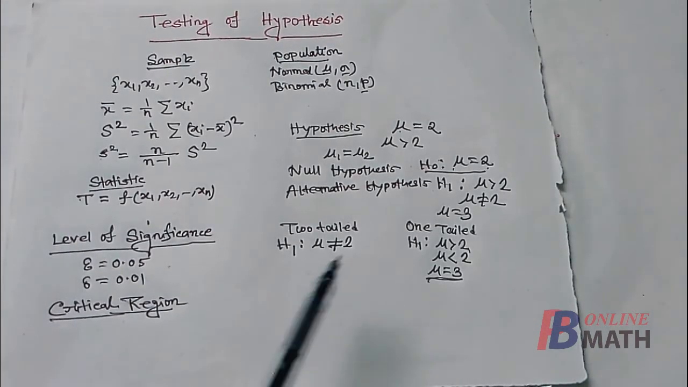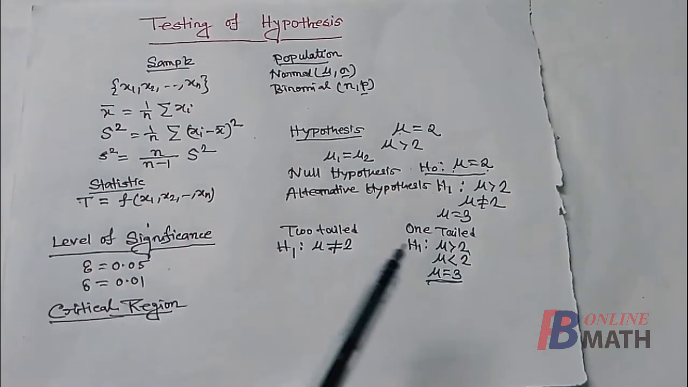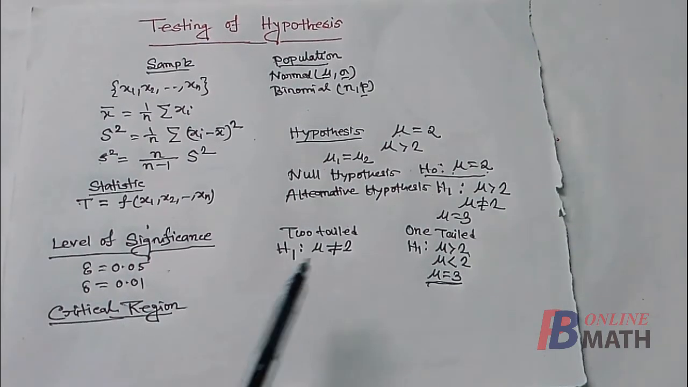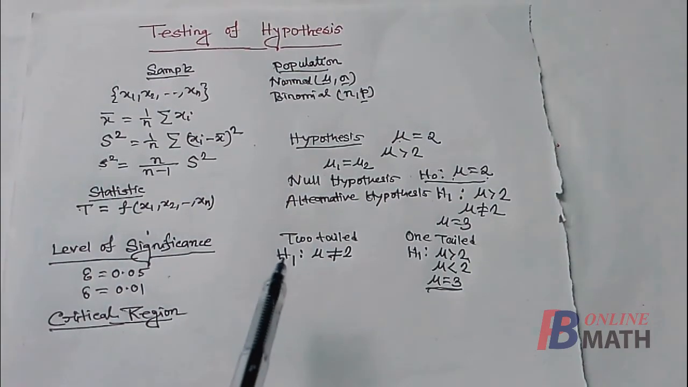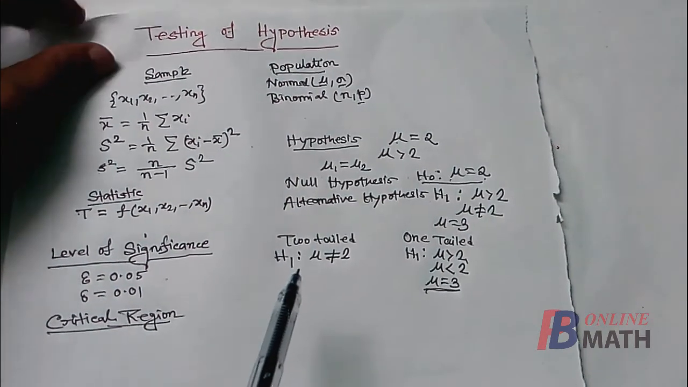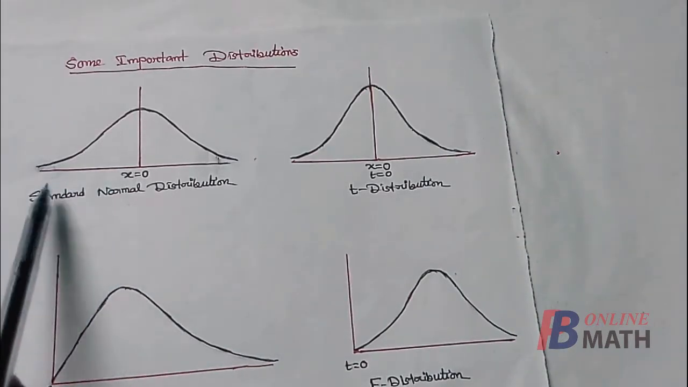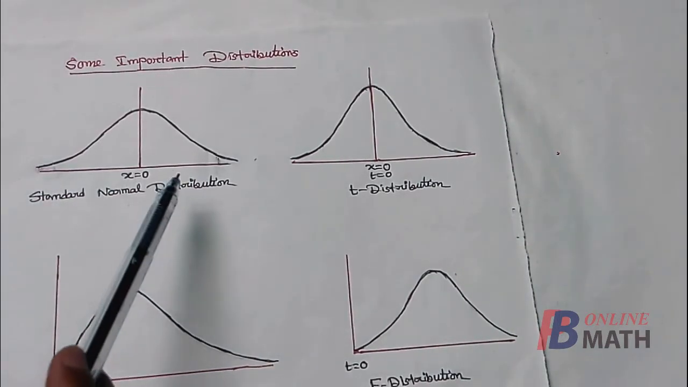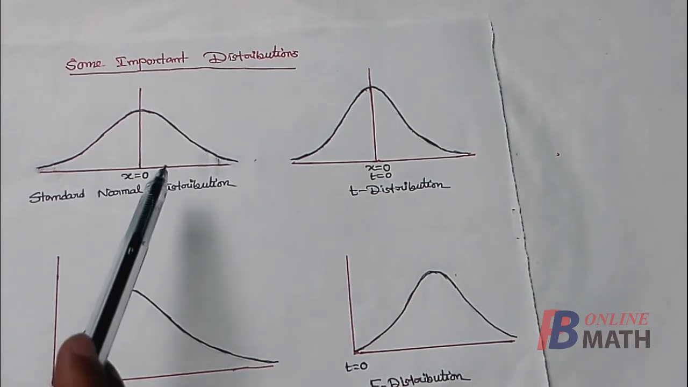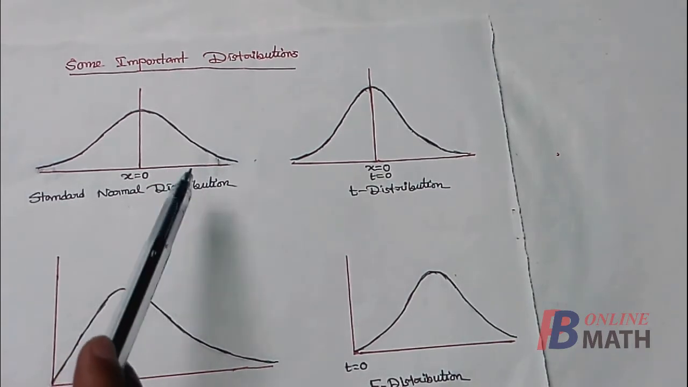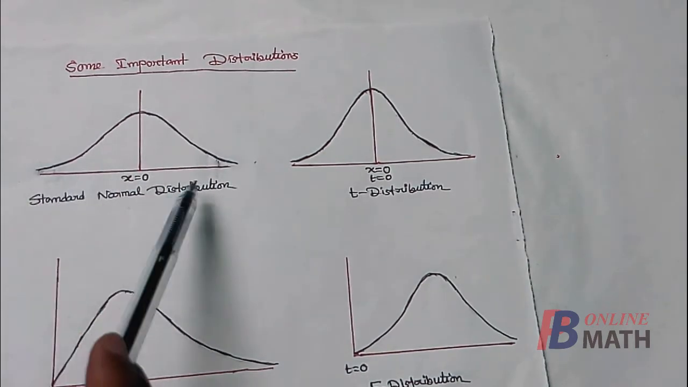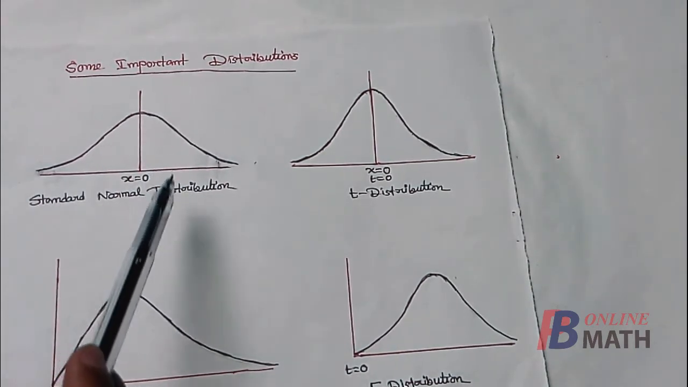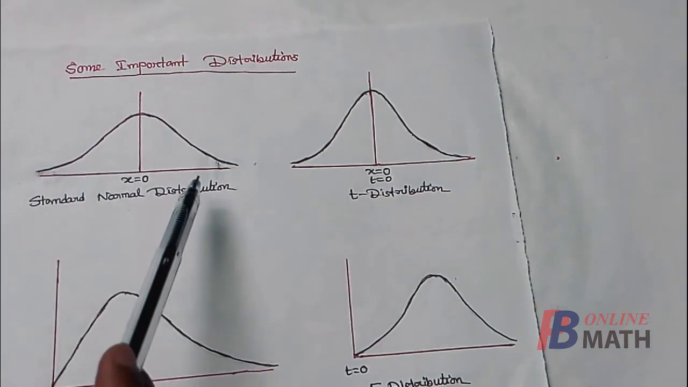As I have defined two-tailed test and one-tailed test, if the alternative hypothesis is of the form mu not equal to 2, then we shall use the two-tailed test. In that case, we select the critical region from both ends. Suppose the level of significance is 0.05, then we have to select 0.05 area from this graph, and we have to select this area from both sides.